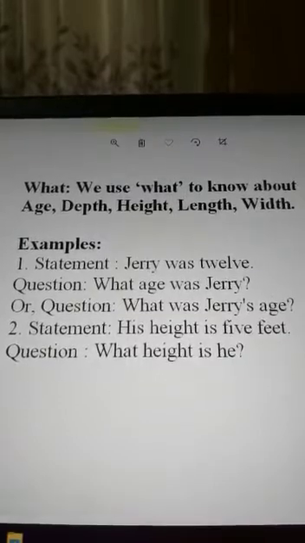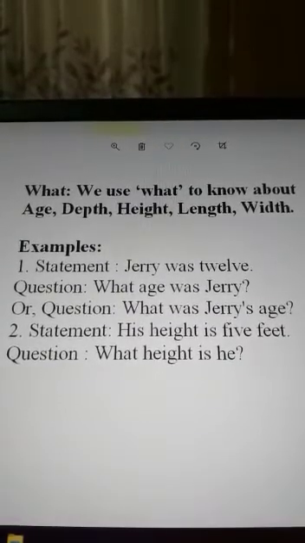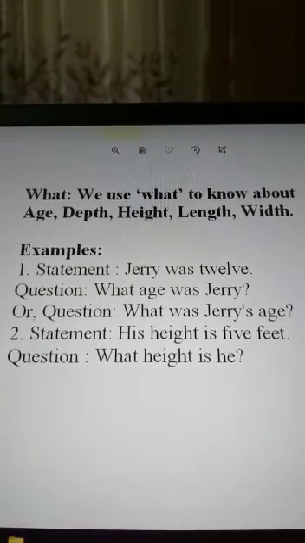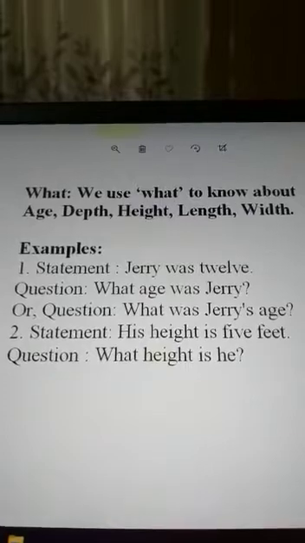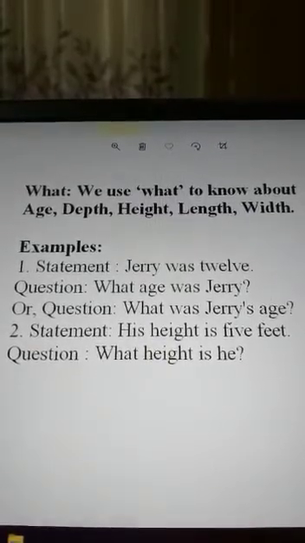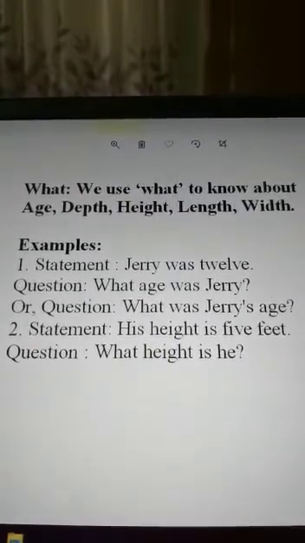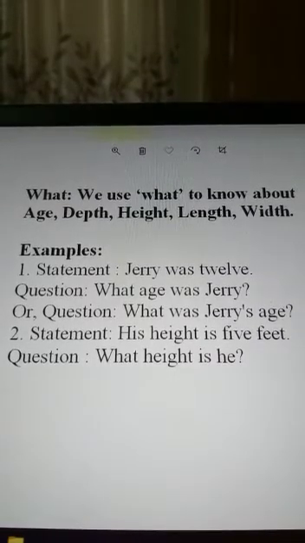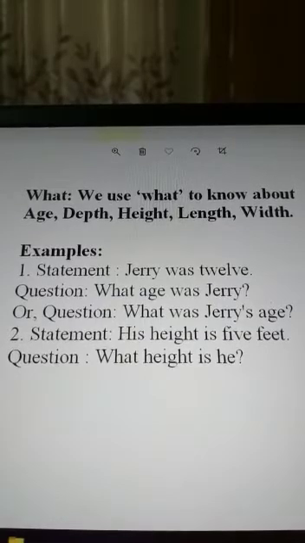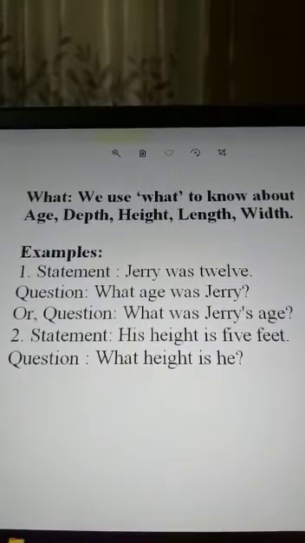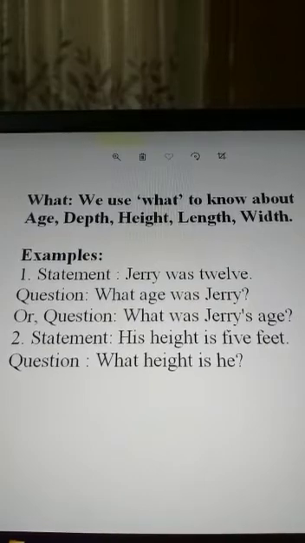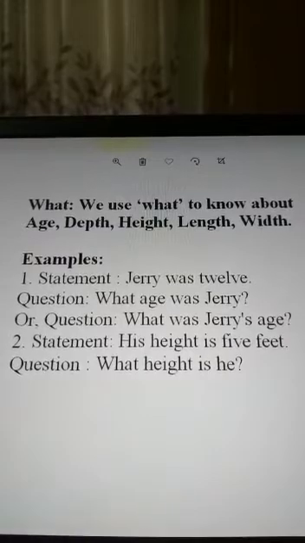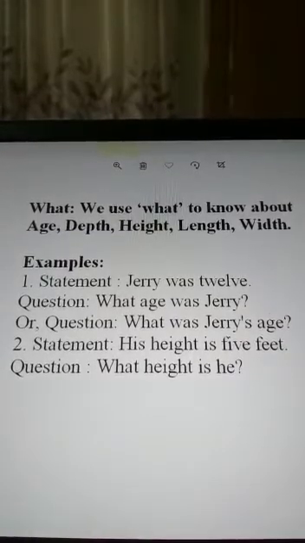Then what. We use what to know about age, depth, height, length, width, etc. There are lots of uses of what, isn't it? And that one is also very easy. I think we use it all the time in our everyday life. Number 1, Jerry was 12. What age was Jerry? When we would like to know about anybody's age, we use what.